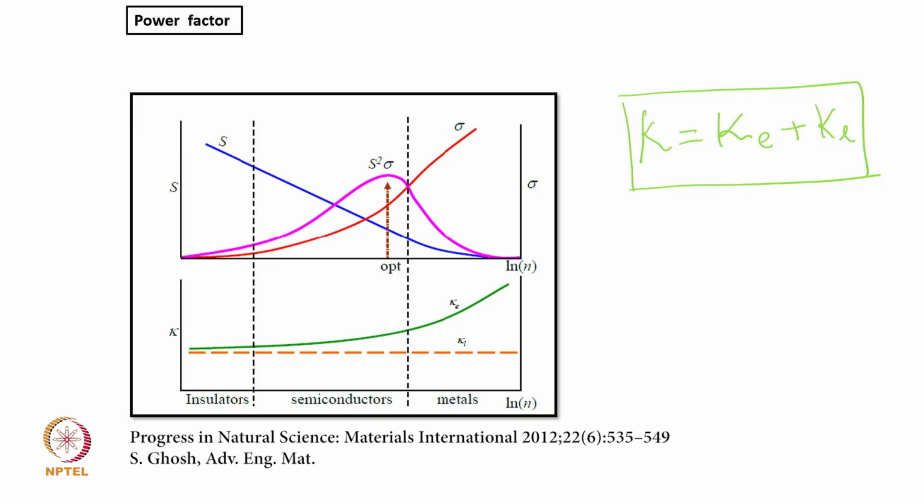Here it is actually not the figure of merit, this is called the power factor. The power factor is defined by S squared sigma, whereas for the figure of merit you divide by the thermal conductivity. What we can see is that the power factor maximizes in case of semiconductor when we plot it with respect to the logarithm of the charge carrier density.